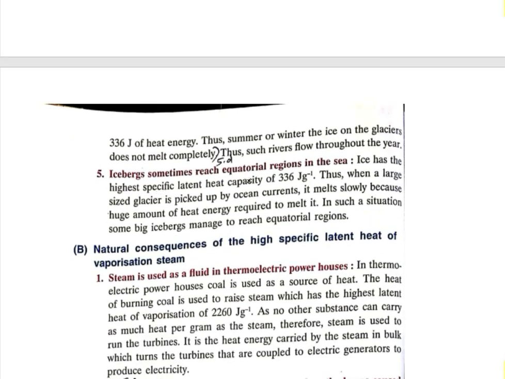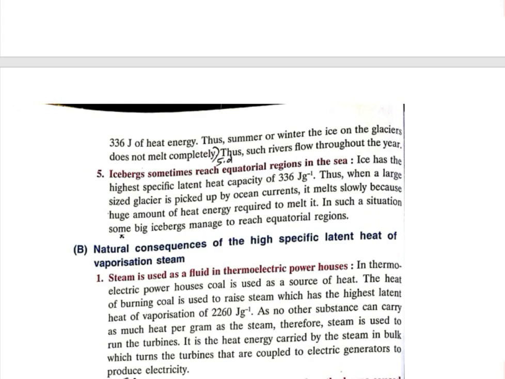So icebergs sometimes reach equatorial regions in the sea. Okay, the huge shapes of ice sometimes reach equatorial regions in the sea. Why? Ice has a high specific latent heat, and that is 336 joules per gram. Thus, when a large glacier is picked up by the ocean currents, or when the icebergs start flowing in the direction of the ocean currents, it melts slowly because a huge amount of heat is required to melt it.